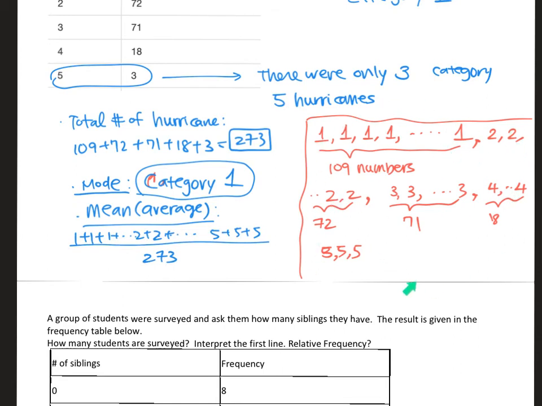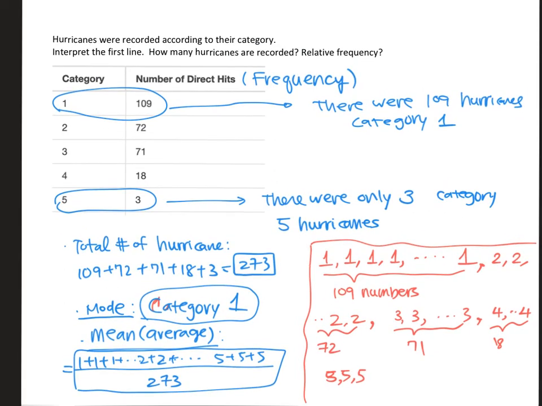So you add them all up and divide by 273. That's a long way of doing it, but it is possible. As you can see, when the data is given as a frequency table like this, it could be misleading because there are a lot of data values, but they're just organized in a different way.